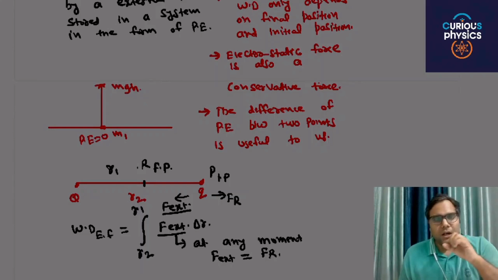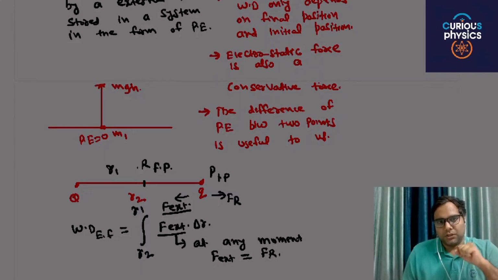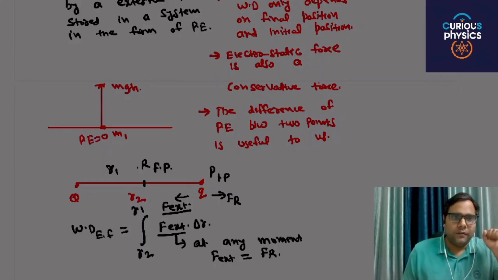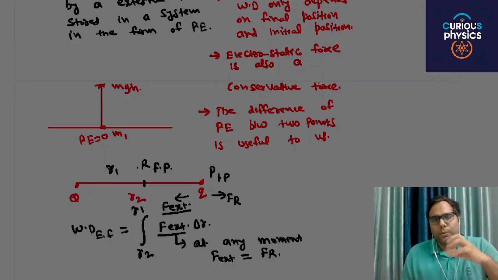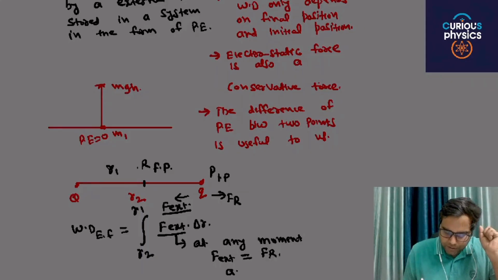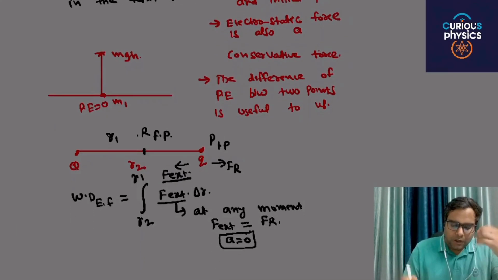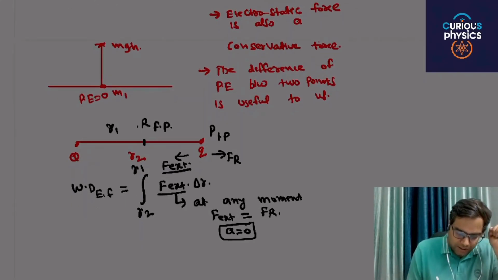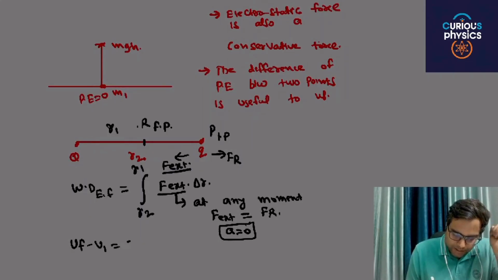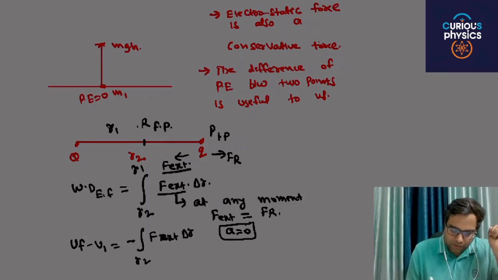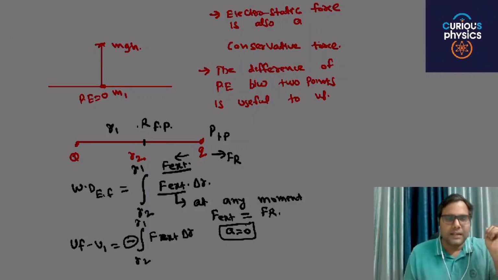This means we are moving this charge small q very slowly, or you can say it is a very slow process, so the acceleration will be approximately 0. This work done will be stored in the form of potential energy. Potential energy U final minus U initial is minus the integral of F external dr, from r2 to r1. Why this minus sign? Because delta r is negative.